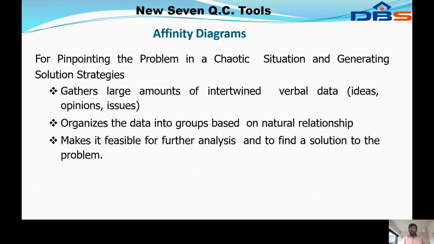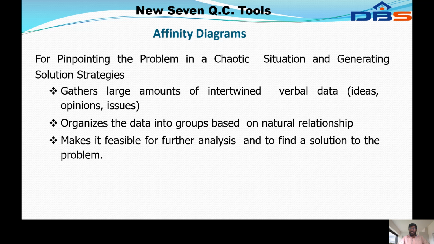The new 7 quality control tools are, the first one is the affinity diagram. It is used for pinpointing the problem in a chaotic situation and generating solution strategies. It gathers a large amount of intertwined verbal data.